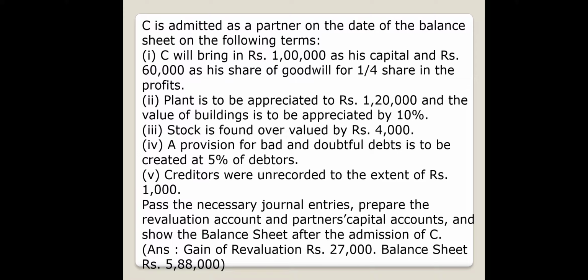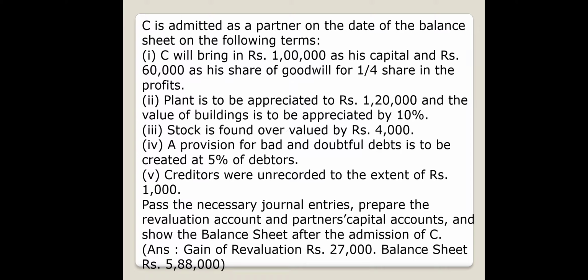Plant is appreciated by 1,20,000. Value of building is appreciated by 10%. Stock is found overvalued by 4,000. Provision for doubtful debts is to be created at 5% of debtors. Creditors were recorded to the extent of 1,000. Pass necessary journal entries, prepare revaluation account and partners' capital account, and show the balance sheet after the admission of C.